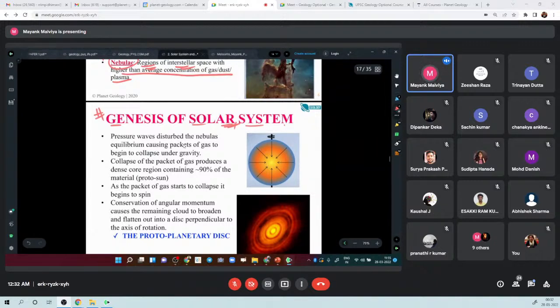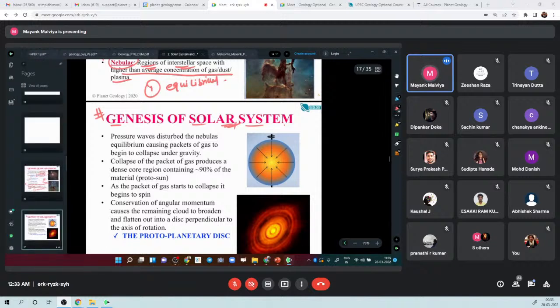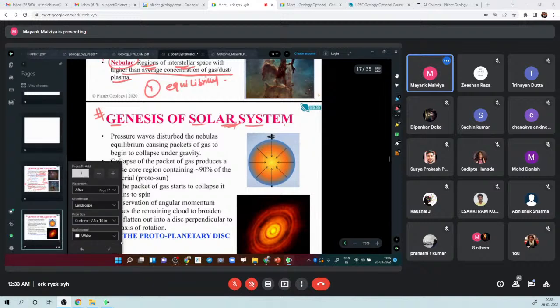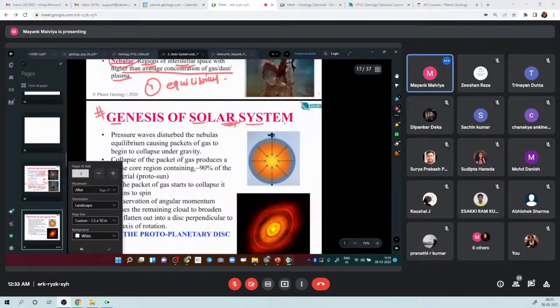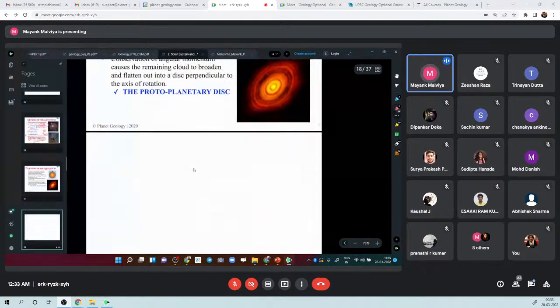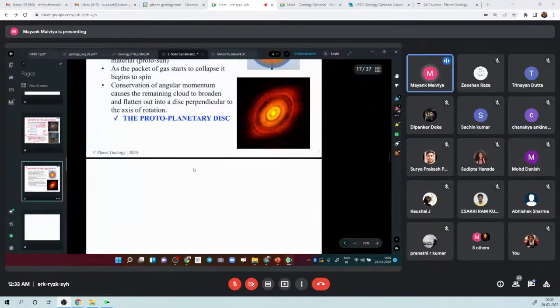It says that after the Big Bang, there was a solar nebula present in the universe. Now there is the presence of the solar nebula, it is granted. This solar nebula is initially in equilibrium. Please focus, this is important.